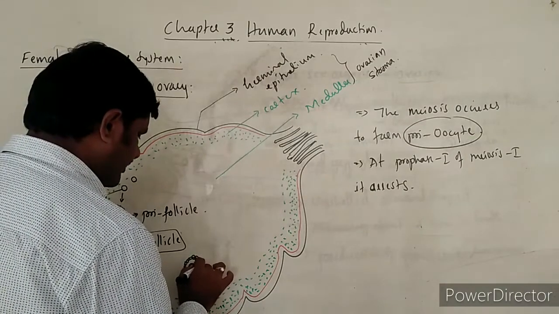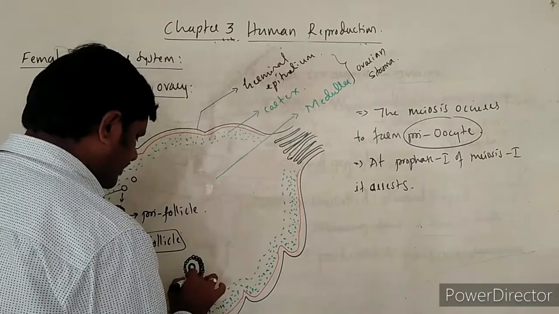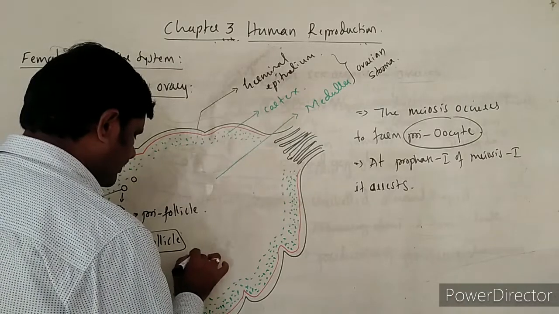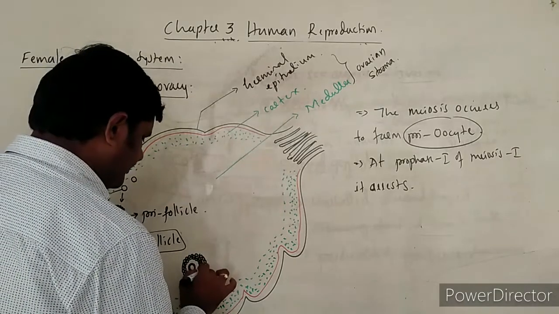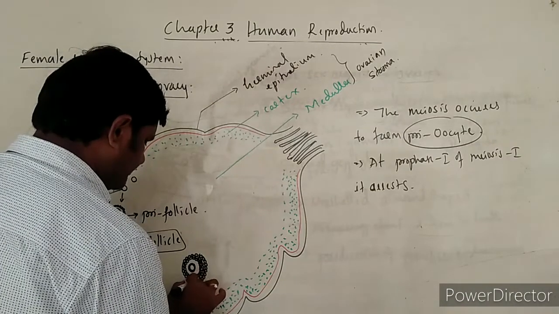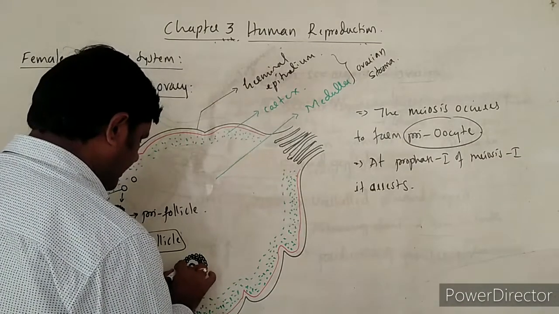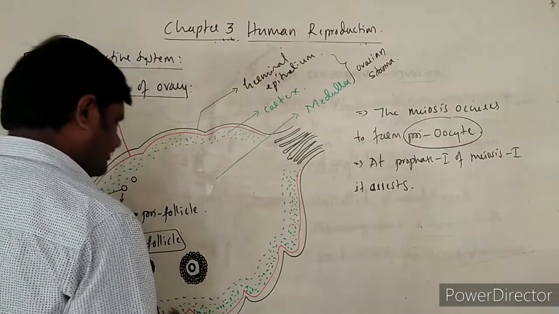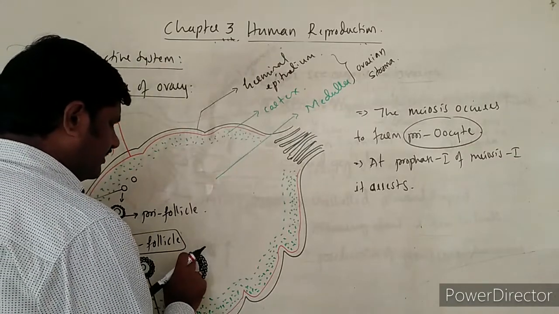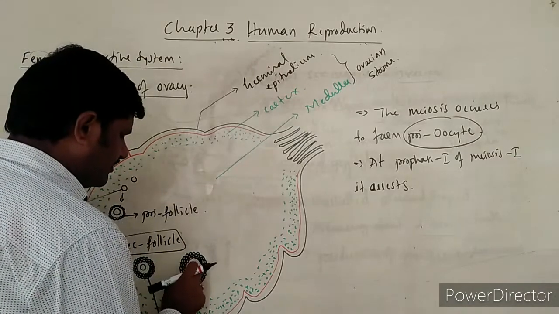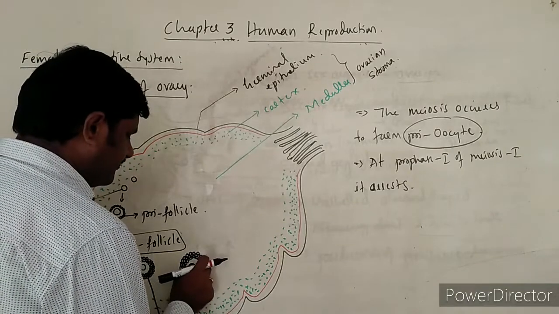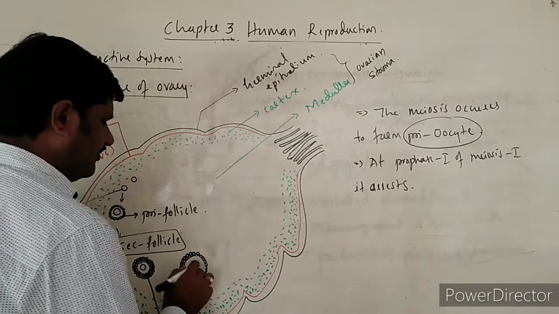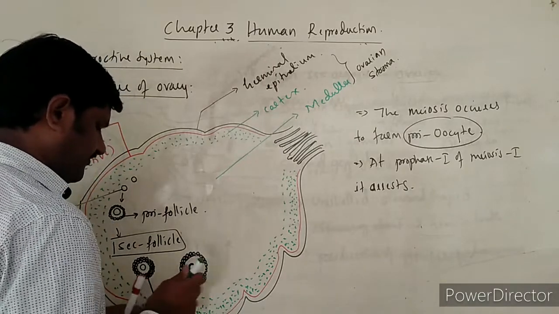Okay, it becomes several layered, and it becomes larger in size. After the follicle becomes large, it is characterized by the formation of a large cavity which is filled by fluid.